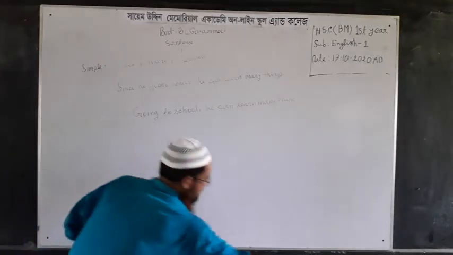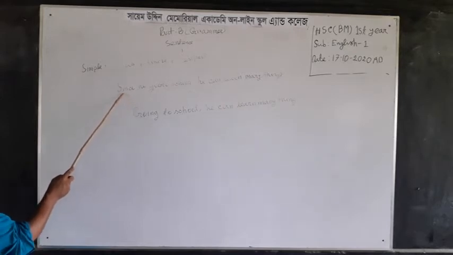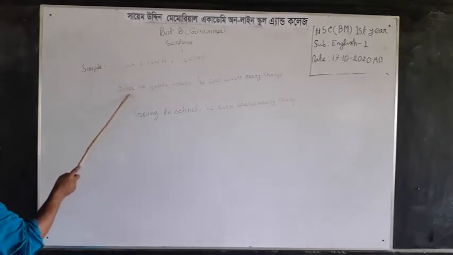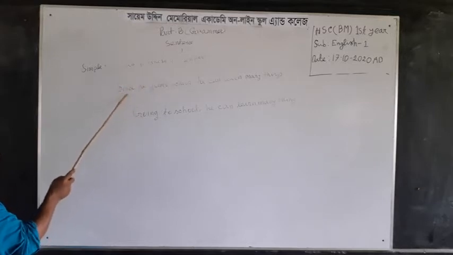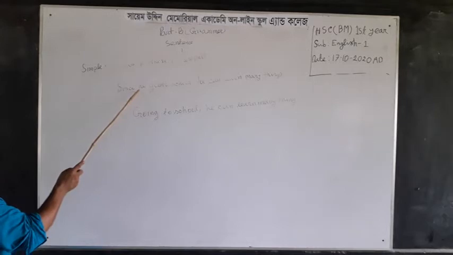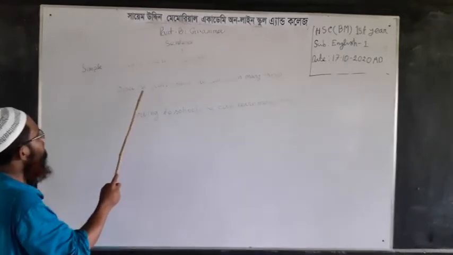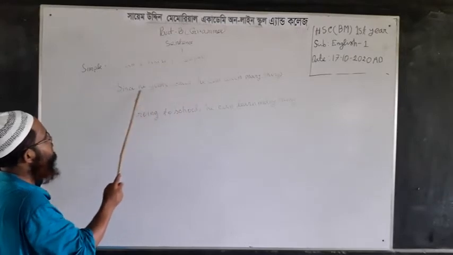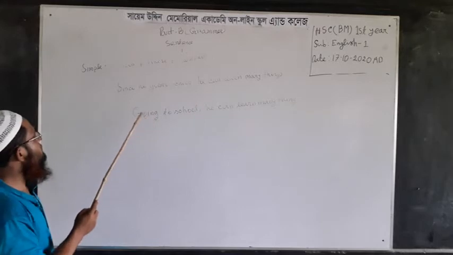You can see that here we remove the condition since and the subject he, the sign and condition of a complex sentence, because both the subjects are the same. Both subjects indicate the same person.